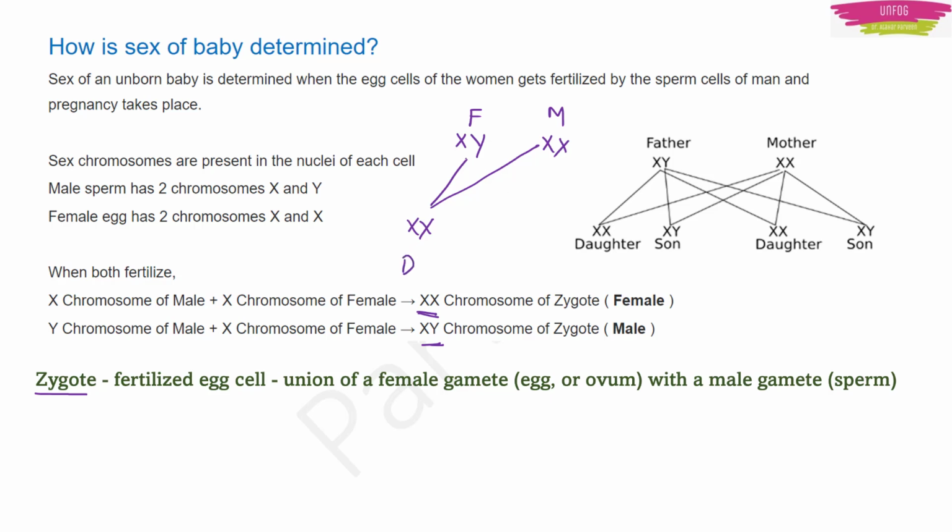If this X chromosome fuses with this X chromosome, then also XX, a daughter will be formed. If this Y chromosome fuses with the X, then a son. And if this Y chromosome fuses with this X, then also a son.